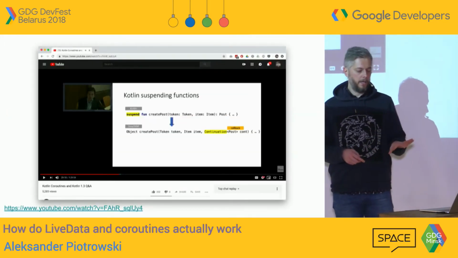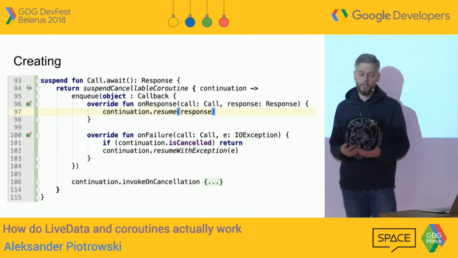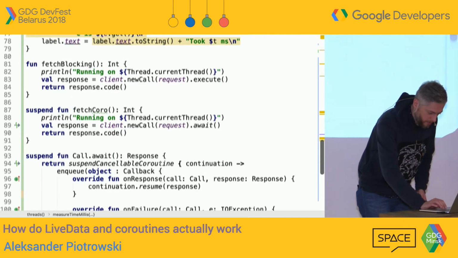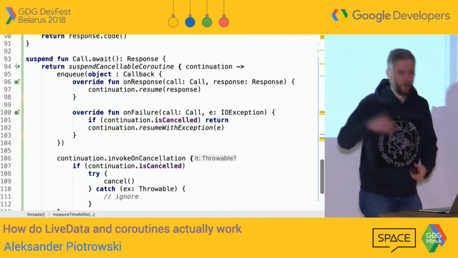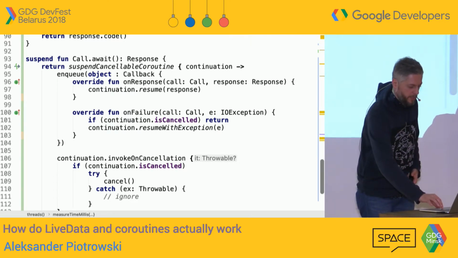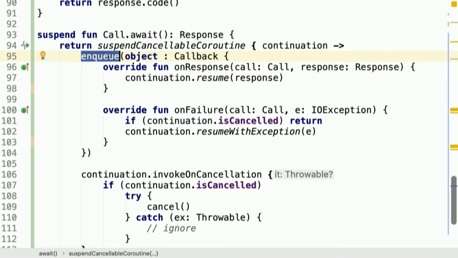Anyway, how coroutines work. The best way to see how coroutines work is just to create one coroutine yourselves. In my example, in this app, I created a simple coroutine that is just wrapping an OkHttp call. As you know, OkHttp is basically using a callback interface, right? So we just create an instance of a call, and when I enqueue a callback to that instance of a call, that's the enqueue method in here, I will get a response or a failure. So the callback can give me a value or an error.